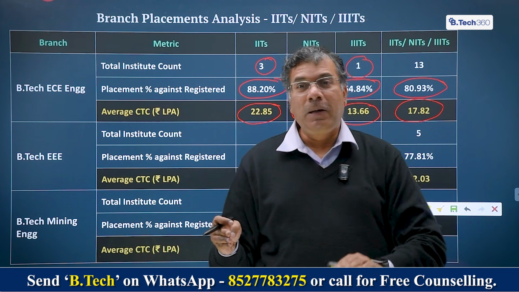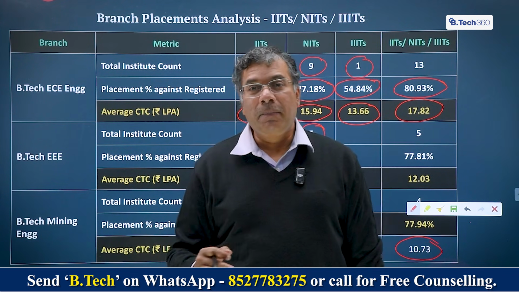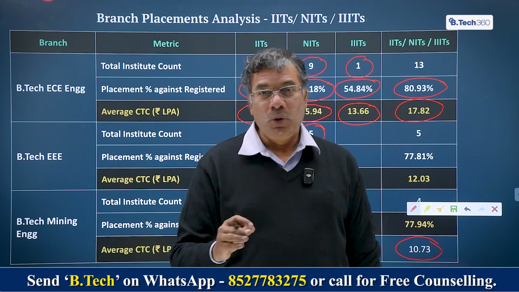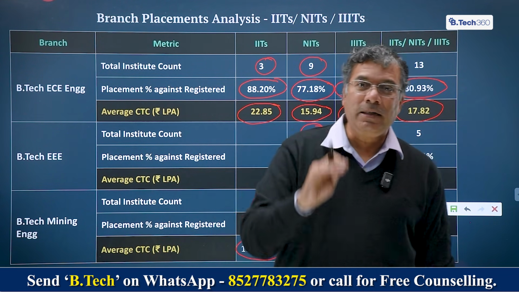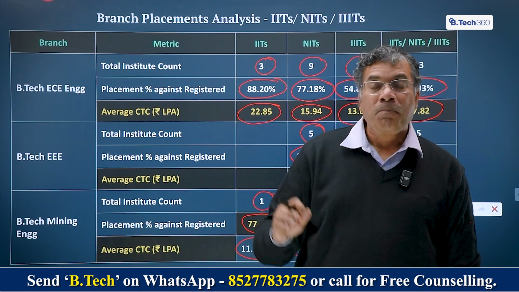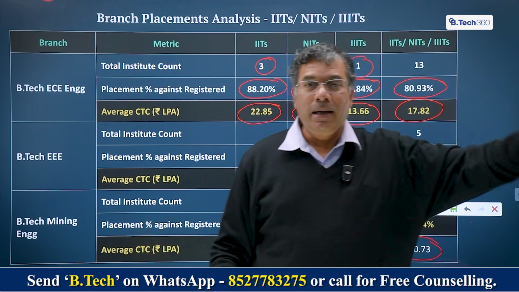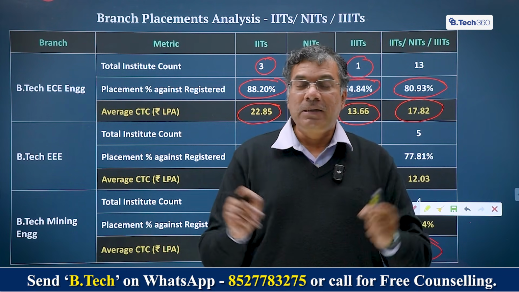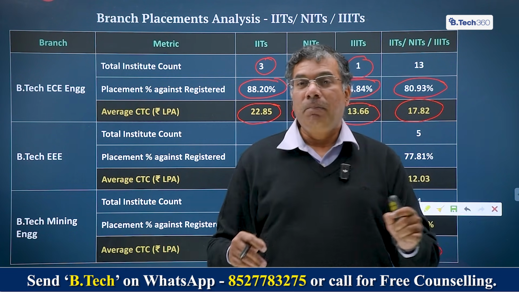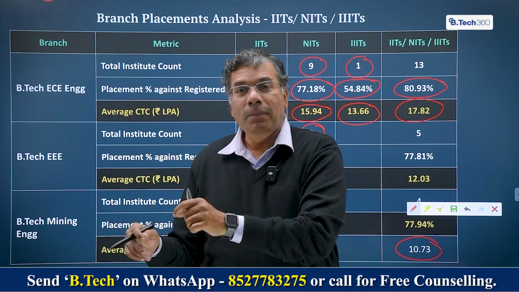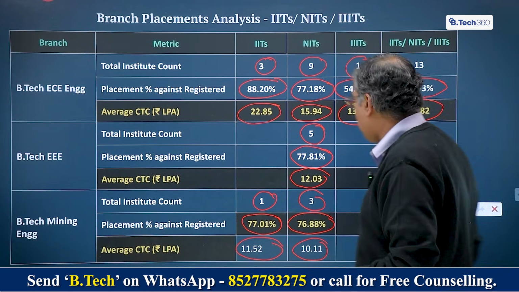The choice must be optimized to the end outcome that you're looking for. Of course, if you want to get onto a particular branch, it is your choice, it's your call. If you want to get into one core engineering branch, it is absolutely your choice and you must do that because you like it and you want to be a part of it. But if the outcome that you're looking for is a good salary in a good company and a good role, then you should optimize these choices not based on the best institution that you're likely to get, but based on the best program or course that will get you the best outcome that you want ultimately. And that is the whole explanation I'm trying to give you here.